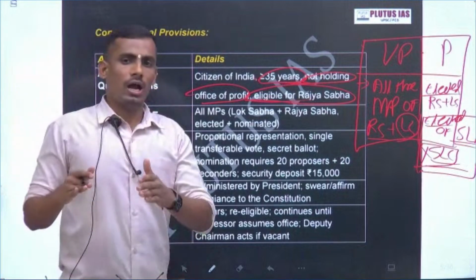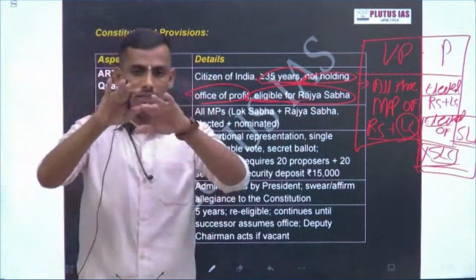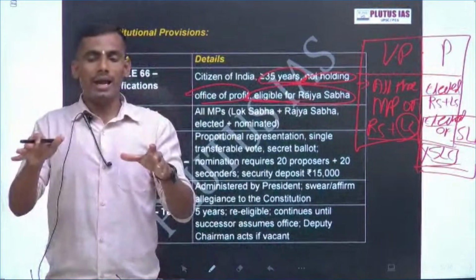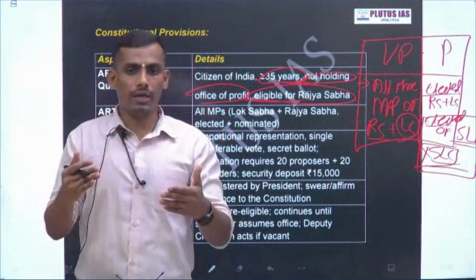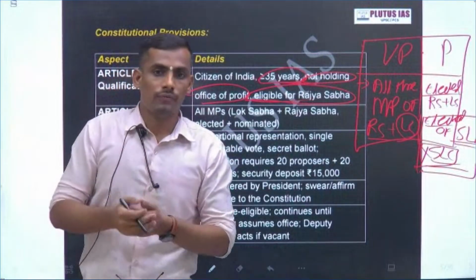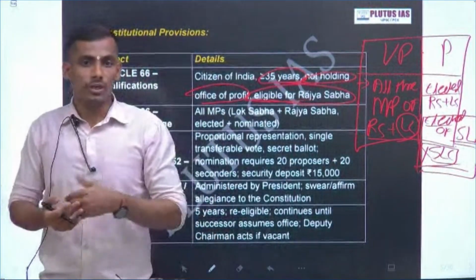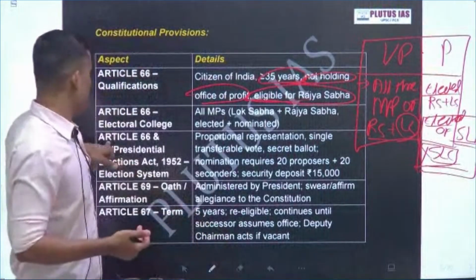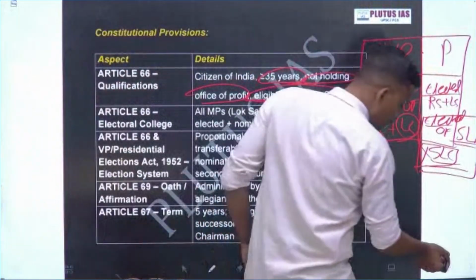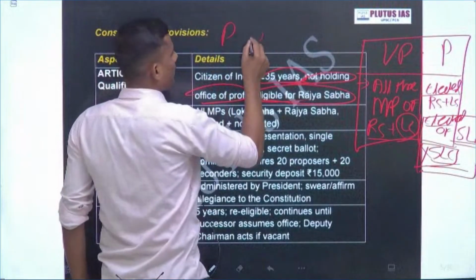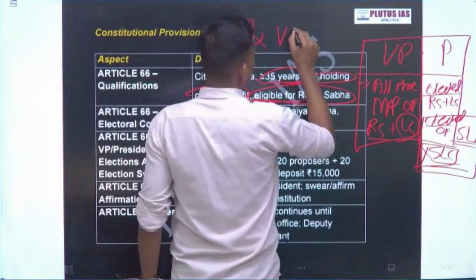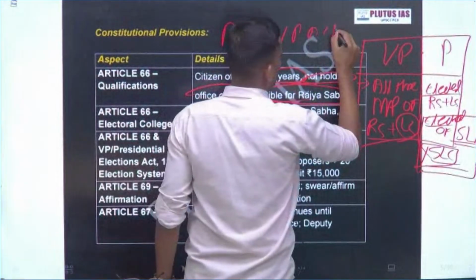See, our constitution, consider it as a building, just provides the broader dimensions. But how to execute that, our Parliament has made the President and Vice President Act, 1952.